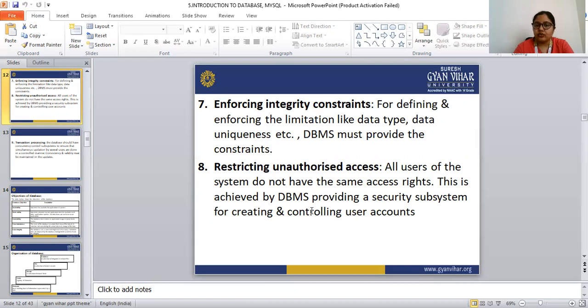Next characteristic is restricting unauthorized access. In this case, all the users of the system don't have the same access rights. All the users in one organization don't have the same access rights. This is achieved by the DBMS, that is the database management system, providing a security subsystem for creating and controlling the user accounts.